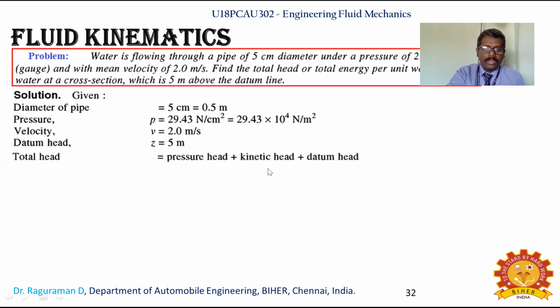We have seen it is what? Pressure head plus kinetic head plus datum head. Pressure head, that is p by rho g, kinetic head, v square by 2g, and finally datum head z. That is the Bernoulli's equation which is applicable while solving this kind of problem.